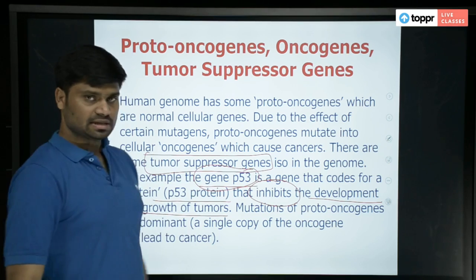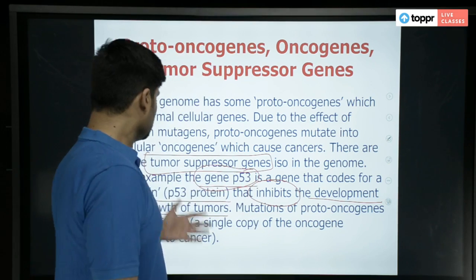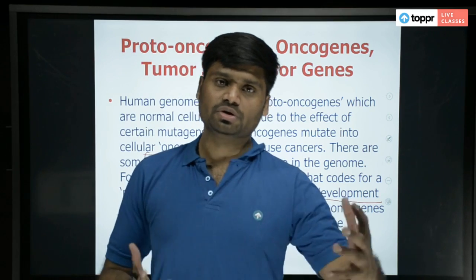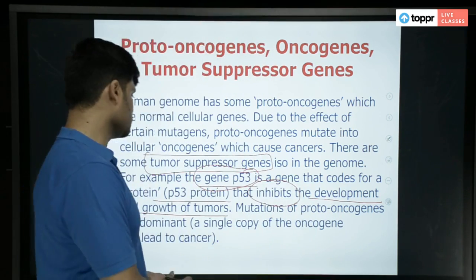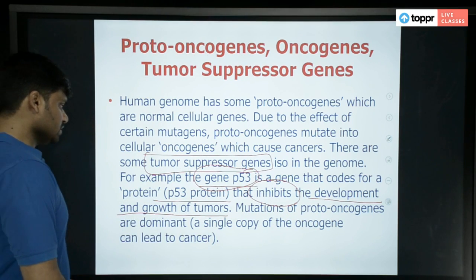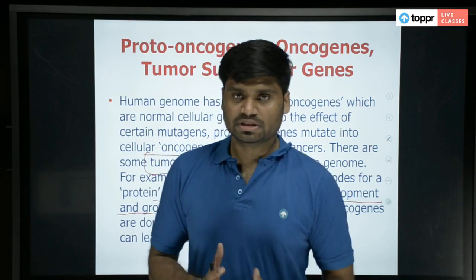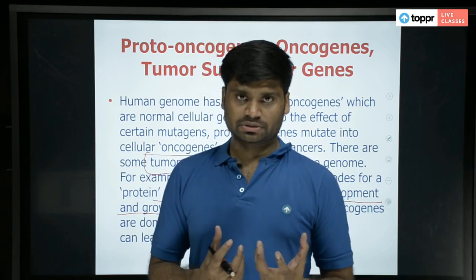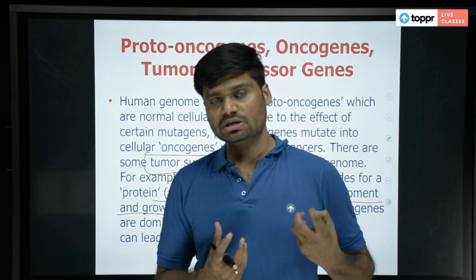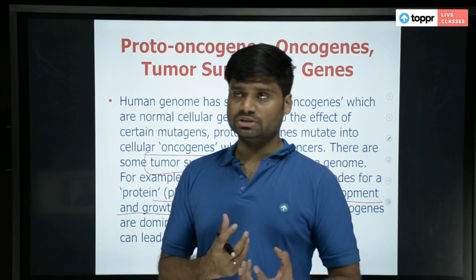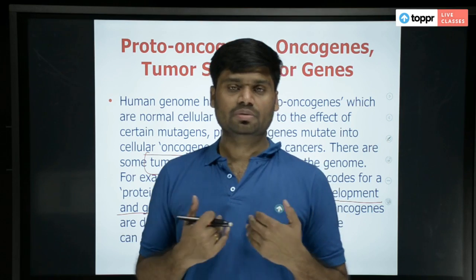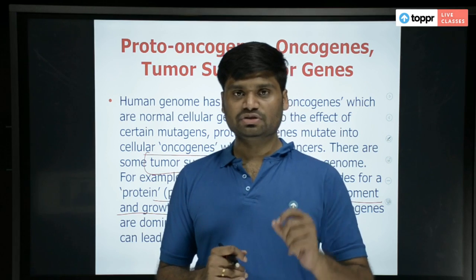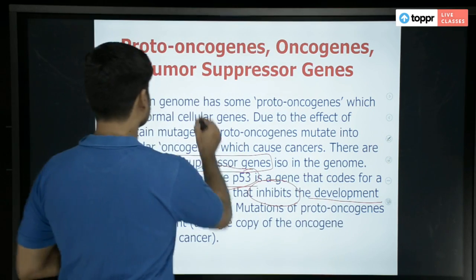There are many other genes like this. One example is given in our book. It is called p53. The p53 is a tumor suppressor gene. It means it will not let the tumor form. It suppresses the formation of tumor. How does it do this? First of all, oncogenes means the genes in your genetic material which are cancerous. These genes are causing unlimited cell division, right? Oncogenes are not natural in your body. They are not normal. We don't normally have oncogenes, but we have some genes called proto-oncogenes.